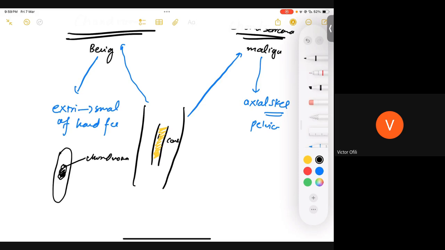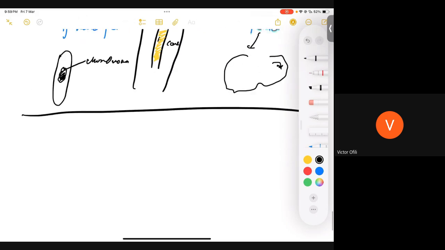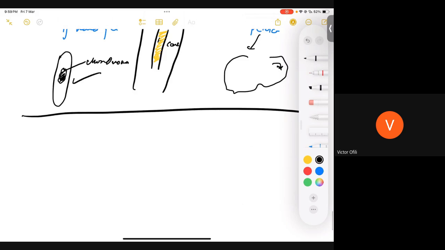But if it is in the axial skeleton, for example in the pelvis, and you have a tumor in the medulla, it's a chondrosarcoma. That's all you have to remember. You will have a U-word MCQ on that. They are going to give you a picture of the metacarpal bones with a tumor within the medulla, so simply think of it as a chondroma.